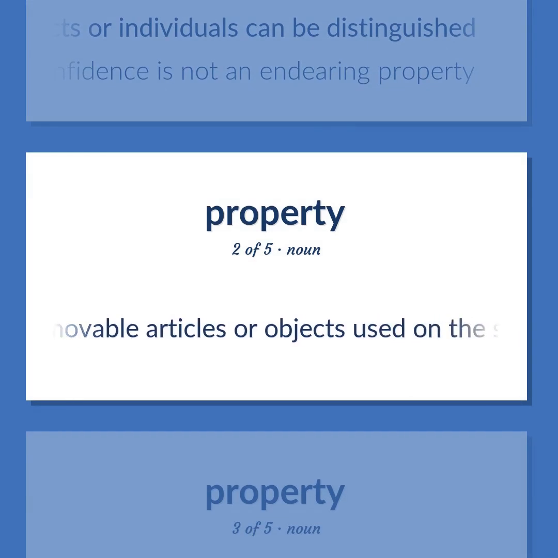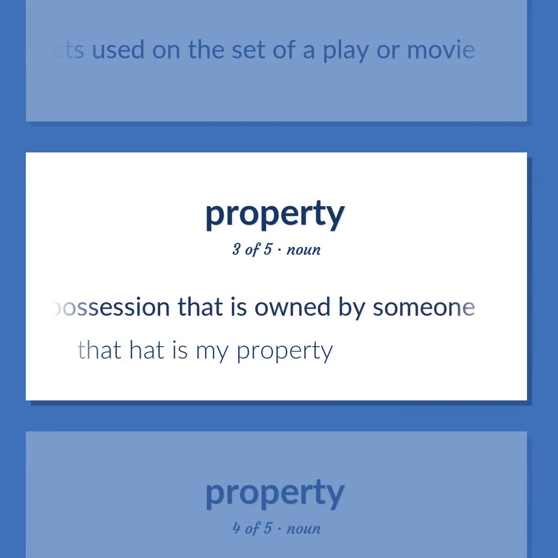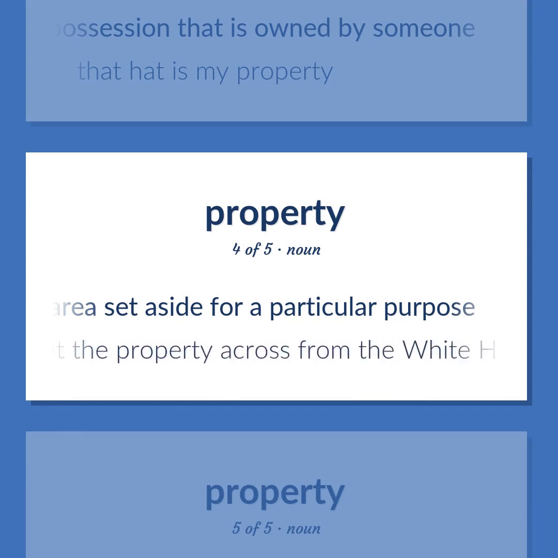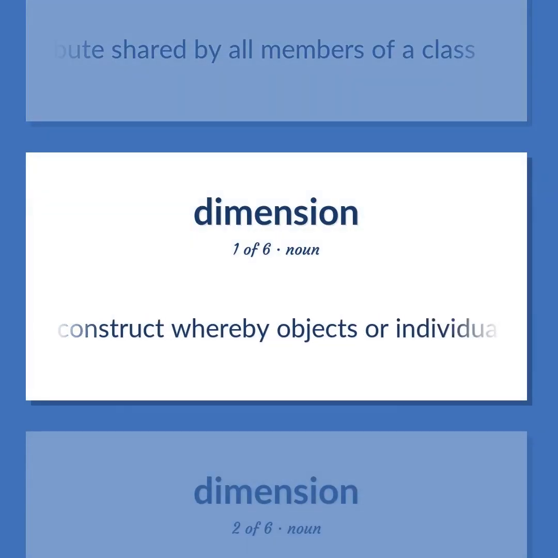Any movable articles or objects used on the set of a play or movie. Something owned. Any tangible or intangible possession that is owned by someone. That had as my property. Any area set aside for a particular purpose. The president was concerned about the property across from the White House. A basic or essential attribute shared by all members of a class. A construct whereby objects or individuals can be distinguished.